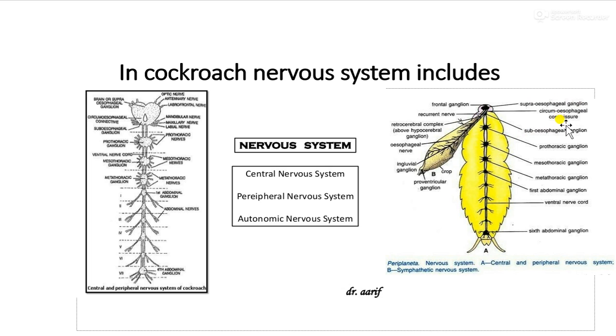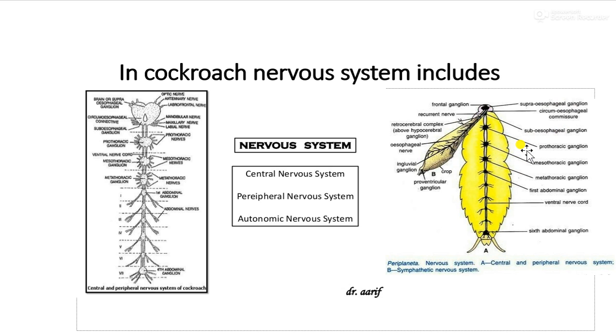Do you understand? This supraesophageal ganglion contains the sensory and endocrine center, and this subesophageal ganglion is the motor center, and the third one is the circumesophageal commissure, which connects the supraesophageal ganglion with the subesophageal ganglion.